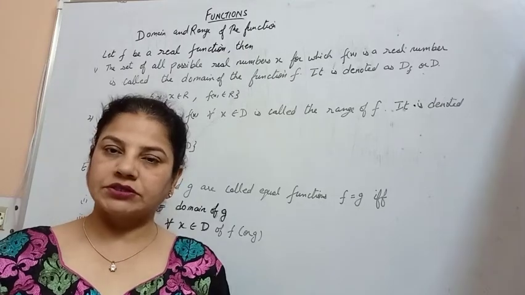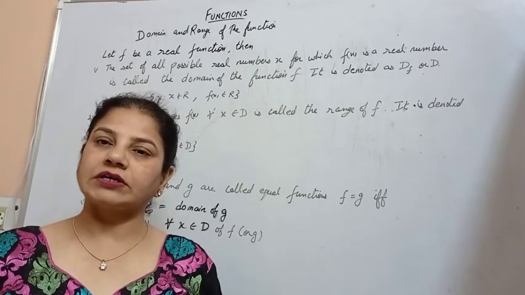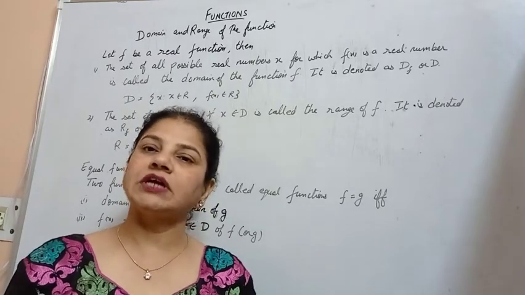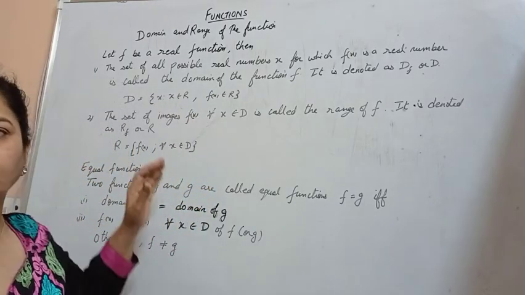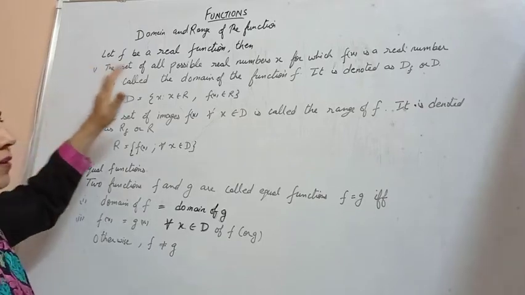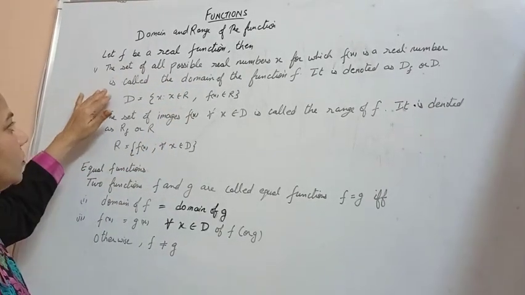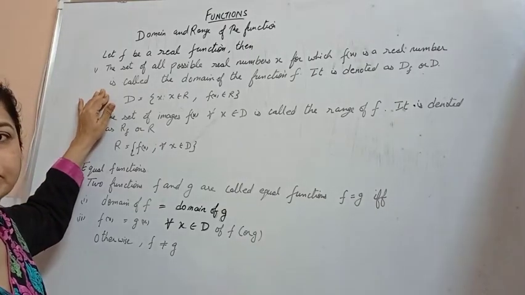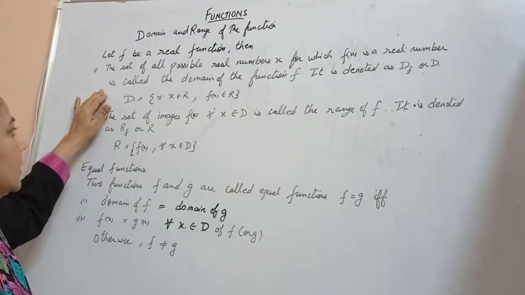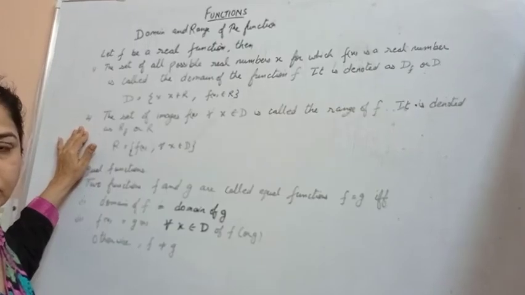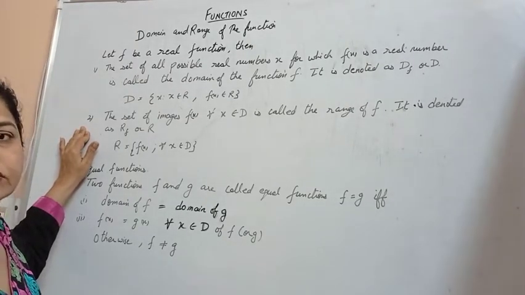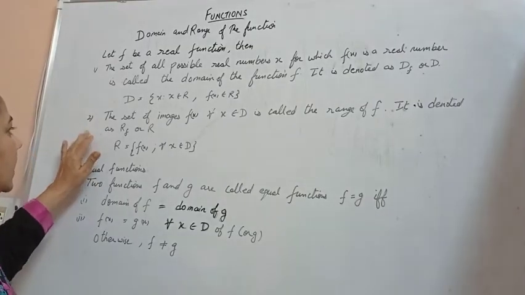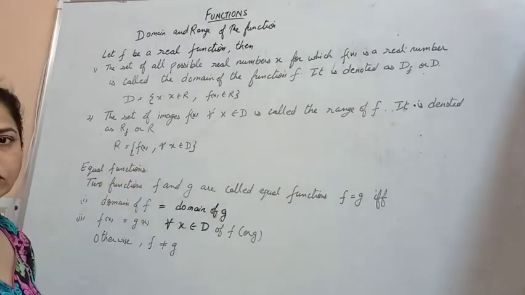Domain and range of a function. Let f be a real function. Then the set of all possible real numbers x for which f(x) is a real number is called the domain of the function f, denoted by Df or D. The set of images of f(x) for all x belonging to the domain is called the range of the function, denoted by Rf or R.